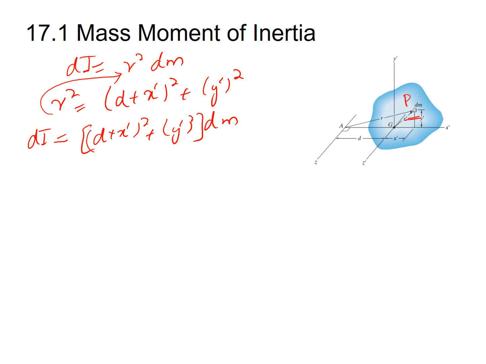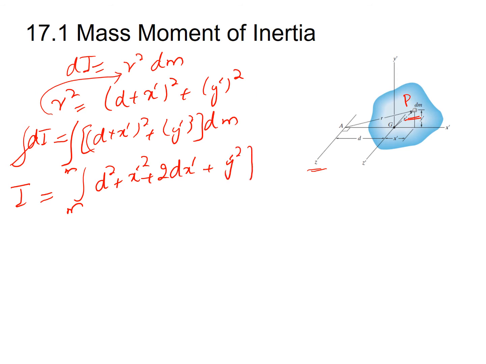So how can we find out the mass moment of inertia of the whole rigid body about the z-axis? By taking the integration. So by taking the mass integration, I can find out the integration over m of (d plus x prime) whole square, which is basically of the form (a plus b) whole square, and this will be equal to a square plus b square plus 2ab, plus y prime square times dm.